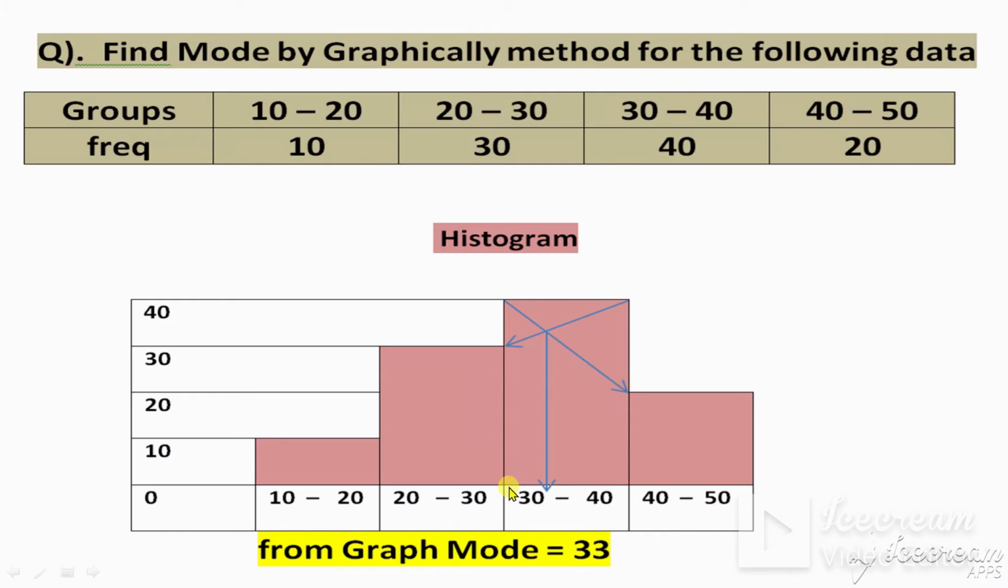Look, this class starts from 30 to 40, so the middle is 35, and the mode is less than 35, so you can estimate it is 33. So from the graph, mode is equal to 33.